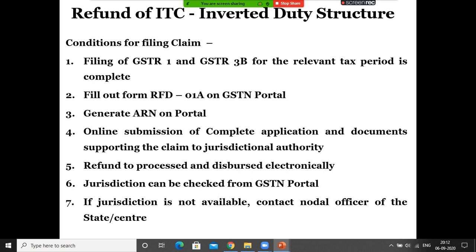So once you apply online, you don't have to check the jurisdiction. The system will automatically assign the refund application to the concerned officer. It has also happened that in the same department, each and every quarter, the refund application will go to different desks because the system is allotting the refund to a different officer. You cannot decide that you want a refund to be processed by this officer only because you know this officer and he has understood your case. That will not happen electronically, right?